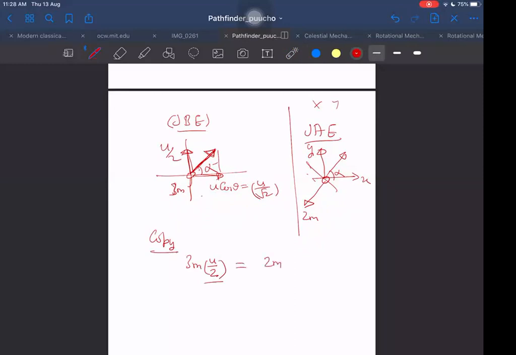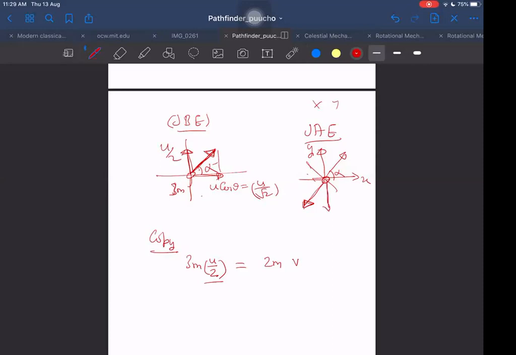Finally, what about 2m? I don't know what it has, but let its velocity be v, which it gained in the backward direction. Then I should write 2m into v by 2. No sir, it returns on the same path, which means the velocity is also u by 2. Not necessarily, the mass is different. I think I should specify with what velocity. Yes, it should have the same speed. Exactly, sir, then only it will return back on the same path.